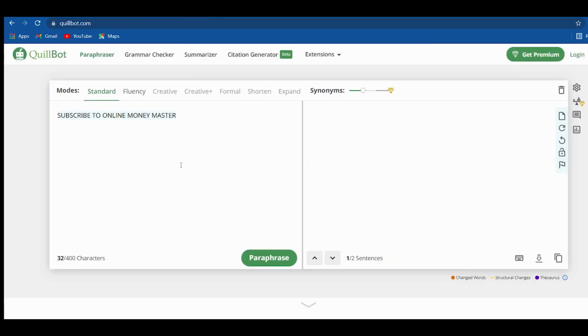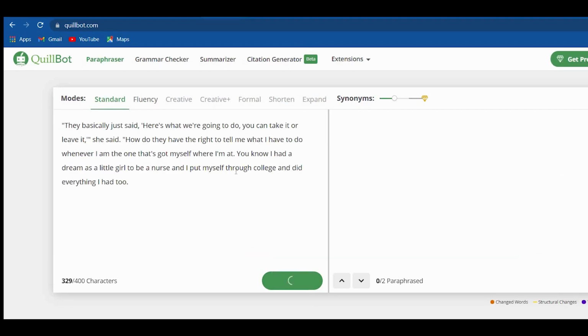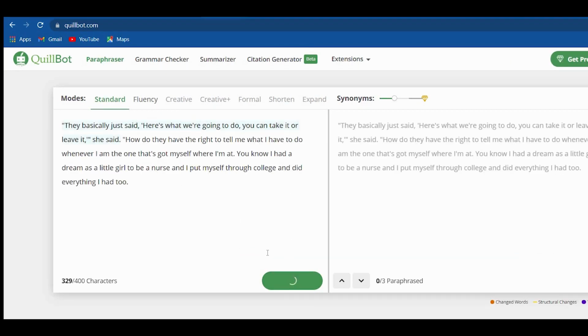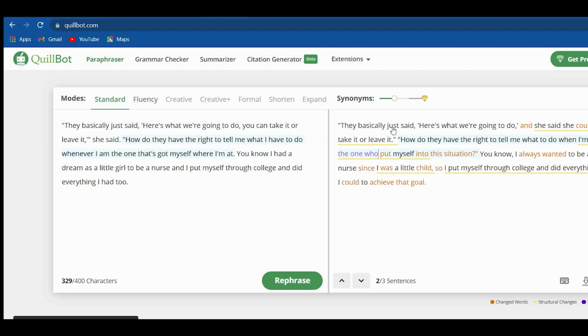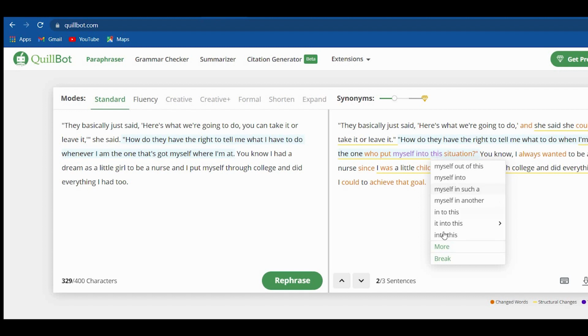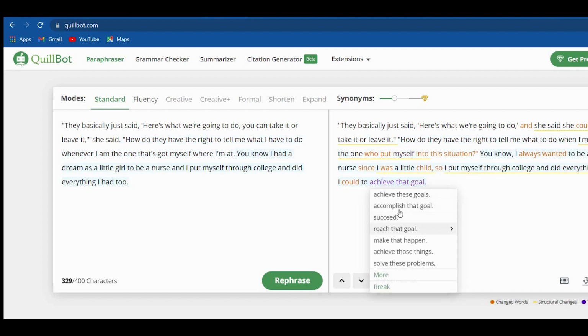Once you're done, take note of this. Ensure that the software commits no mistake because even the best rewriting tools are not 100% accurate. And there may be a few mistakes that you need to correct. When you have already done correcting those mistakes and you're satisfied with the article, we will now head over to one of the three platforms I will show you today that can pay you a decent amount of money.